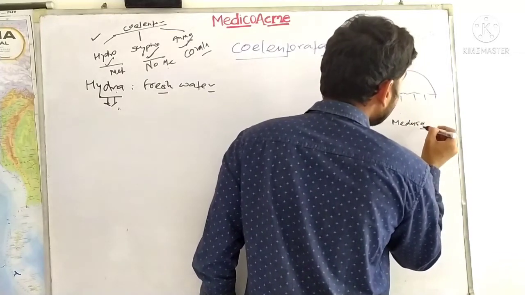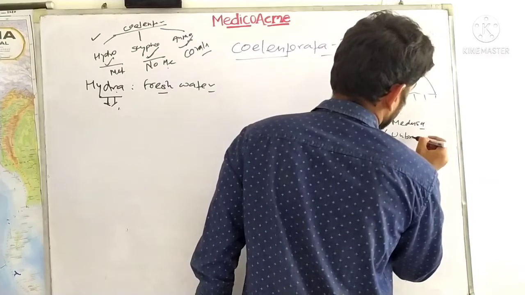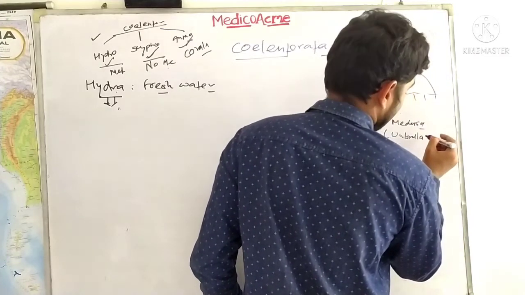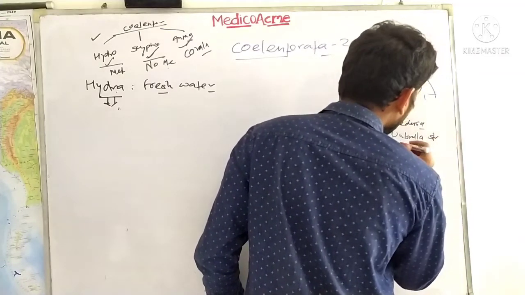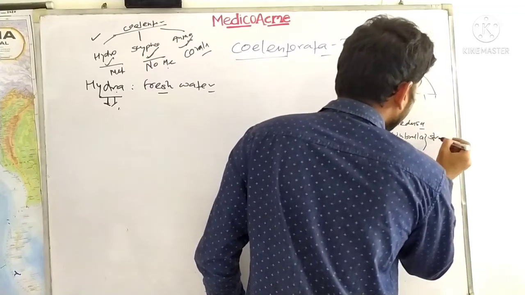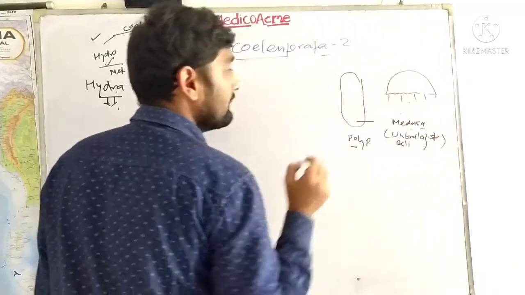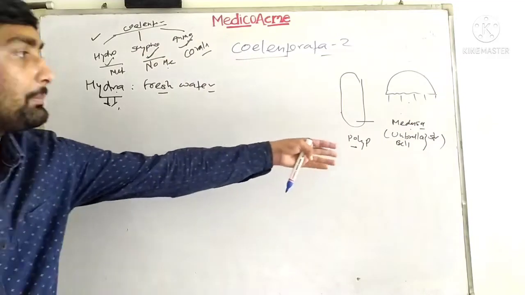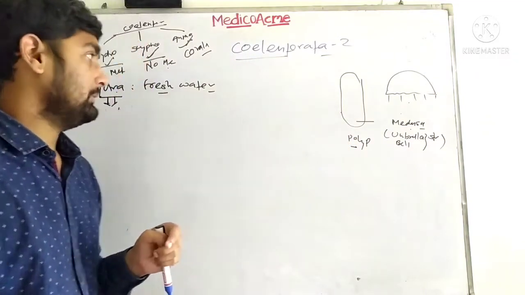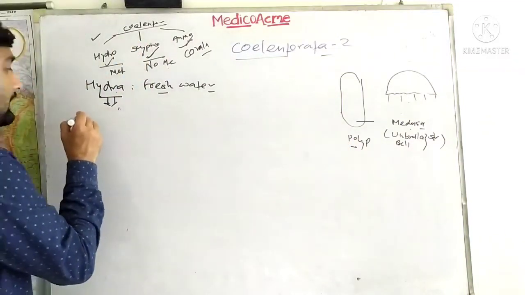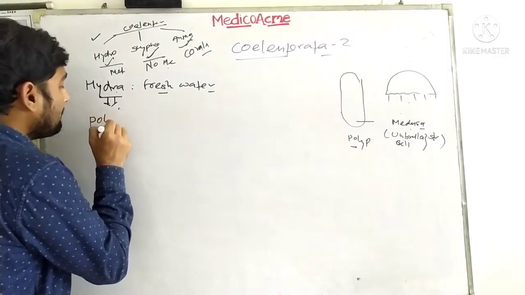Medusa is an umbrella-like or bell-like structure. So these structures are given the name medusa, and the polyp structures are cylindrical structures. Hydra is a kind of polyp structure.